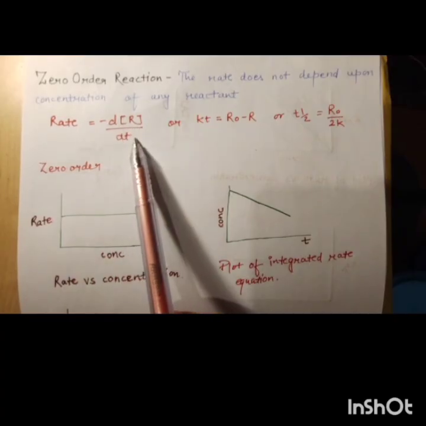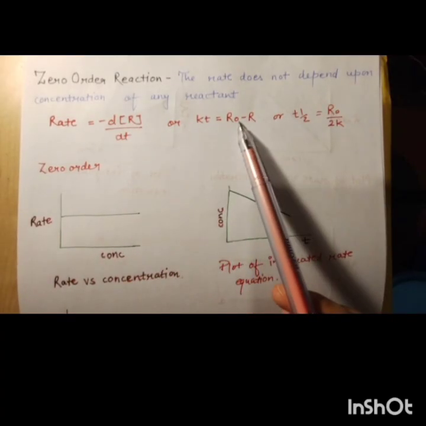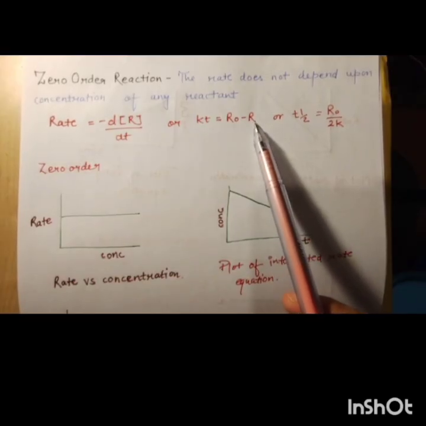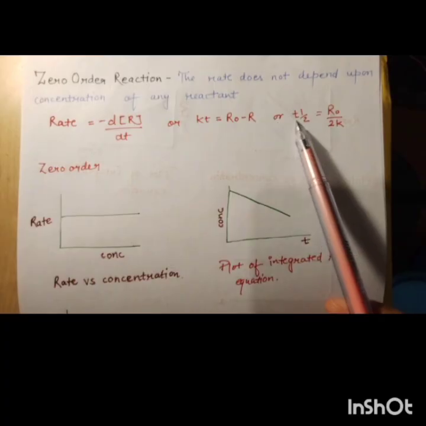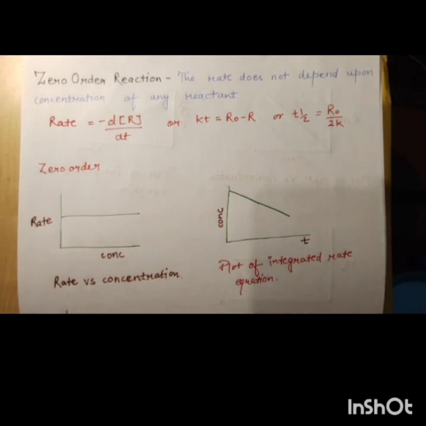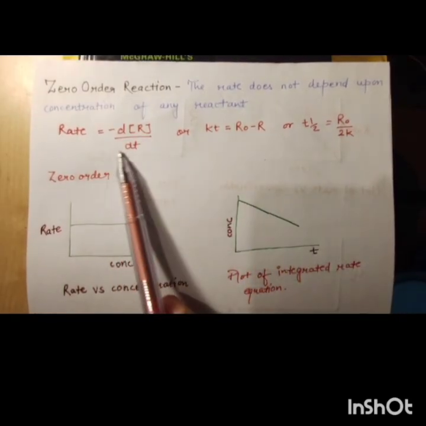Here rate is equal to minus dR by dt, or kt is R0 minus R, where R0 is the initial and R the final, or in half life terms, t half is equal to R naught upon 2K. This is the representation of zero order reaction.